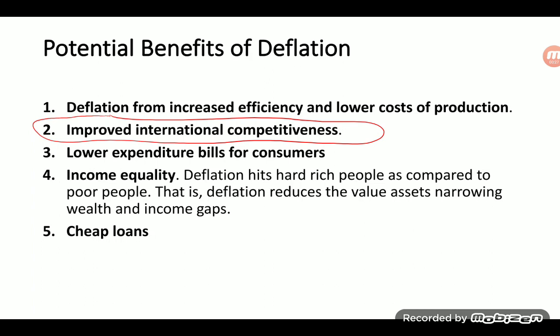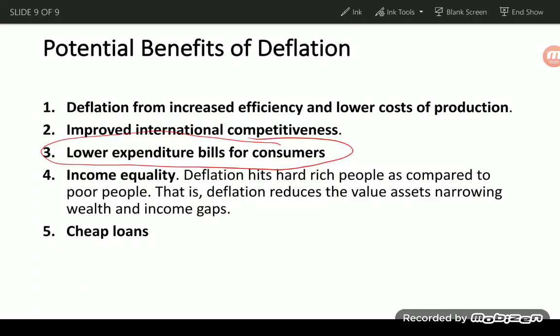The third benefit refers to lower expenditure bills for consumers. So, what this means is that due to deflation, prices of many goods and services fall, which in turn leads to lower expenditure bills for many people, particularly middle and poor people, as this reduces drastically their monthly expenditure.